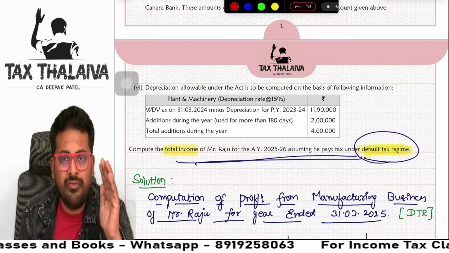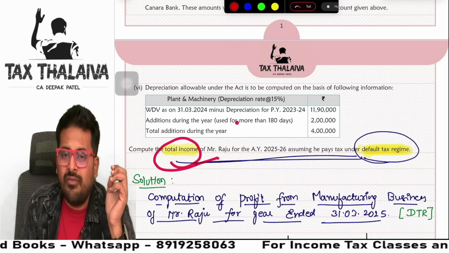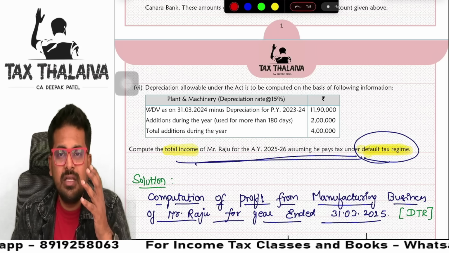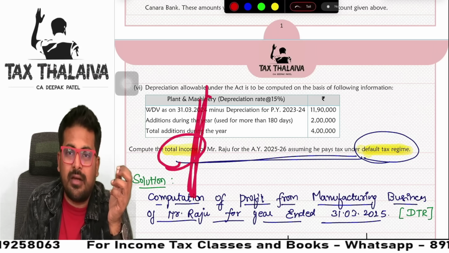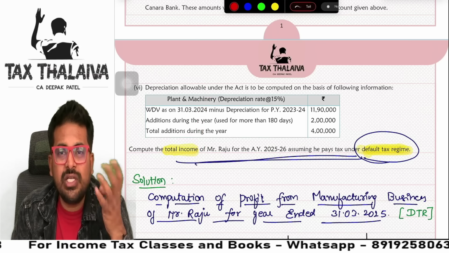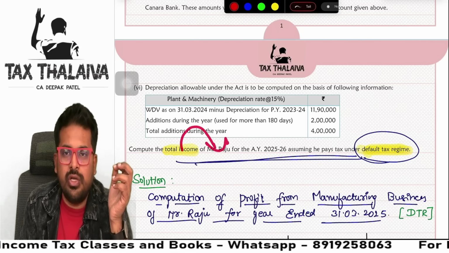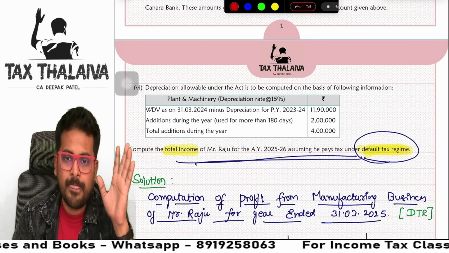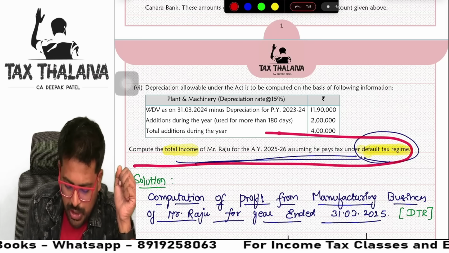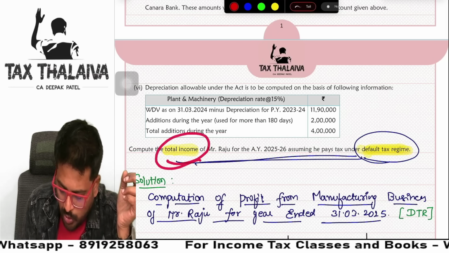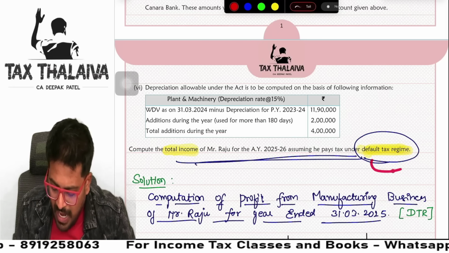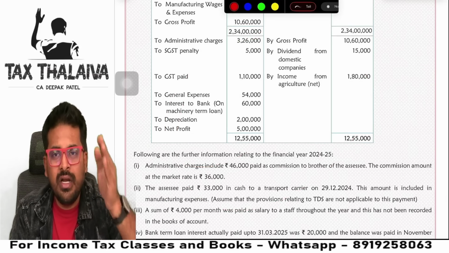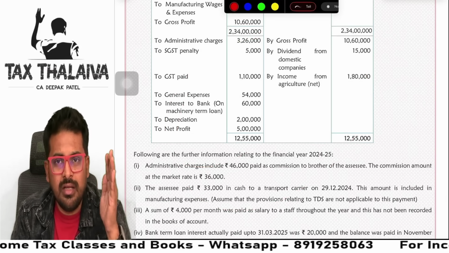Guys, you need to be very careful. Here only total income is asked. They have not asked you to compute the tax liability, guys. A lot of students don't even know where to stop. If you don't know where to stop, you are wasting your time. If you compute tax liability also here, which is not asked in the question, you are wasting your time. You will not get any additional marks there. So the demand of the question becomes very important. Compute the total income under default tax regime. Now I know that whenever I read the body of the question, I will only think from the perspective of default tax regime.